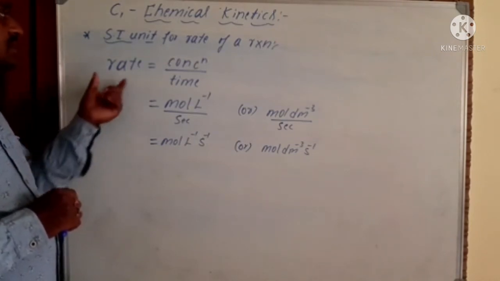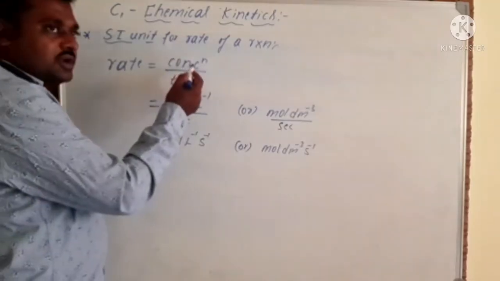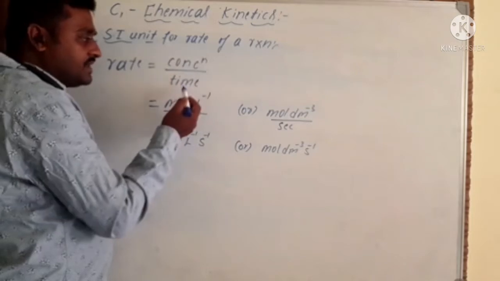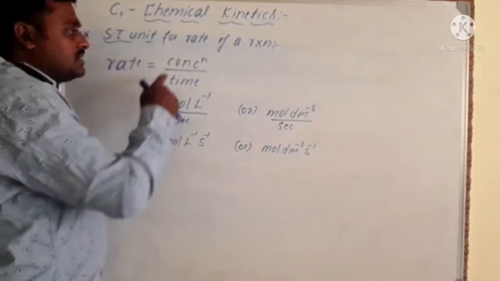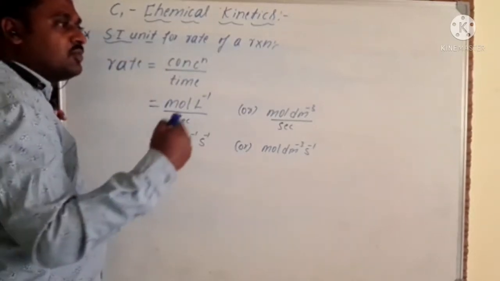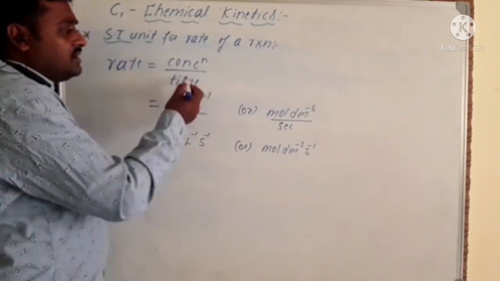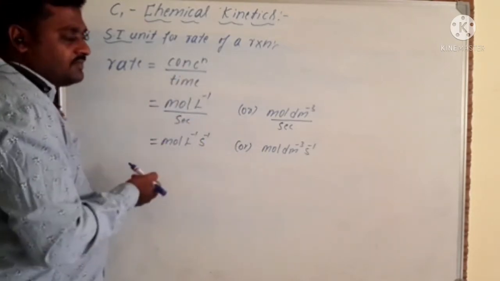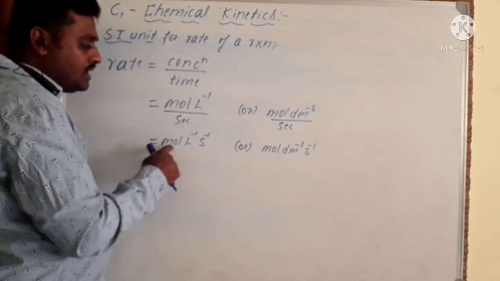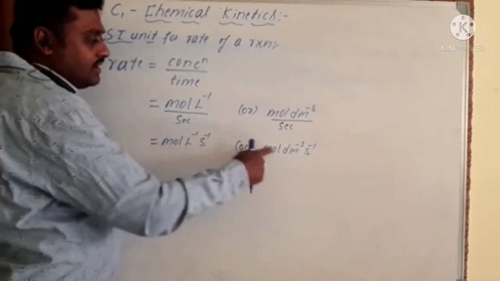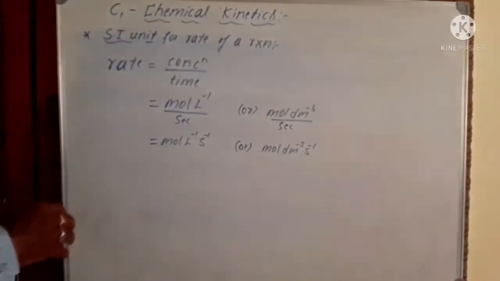So just by the definition you come to know, then you can easily understand what the assignment is. Rate means change in molar concentration of reactants or products with respect to time. So concentration by time, very simple formula. Concentration you know is mole per liter or mole per dm cube. Correct? No? So we can mention like this. The time is in seconds. When seconds transfer to the numerator, it becomes mole per liter per second or mole per dm cube per second. So that is the SI unit of the rate of a reaction.